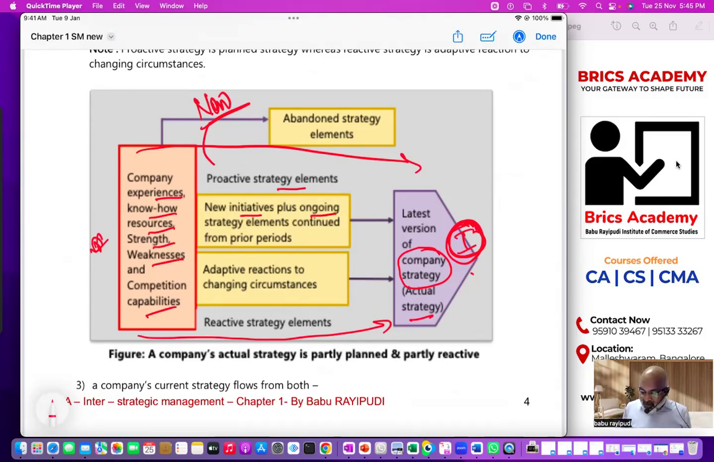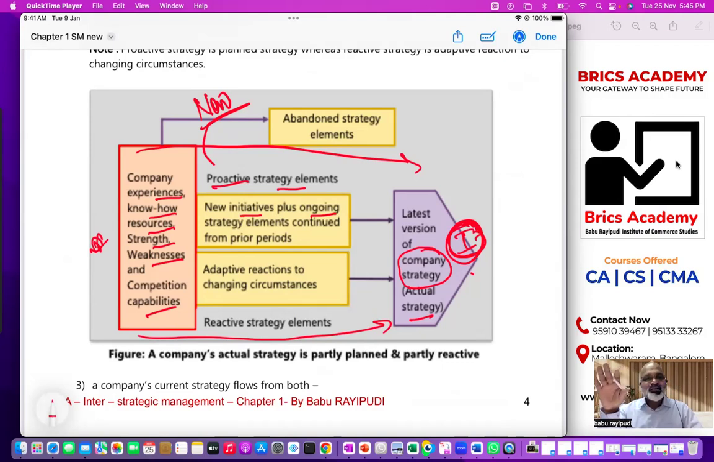So when I want to reach the number one position, a position which I have decided to achieve, I need to take some proactive actions. Proactive actions are nothing but new actions, something new. You got my point? Understood? Some new initiatives along with existing. Remember, along with existing.